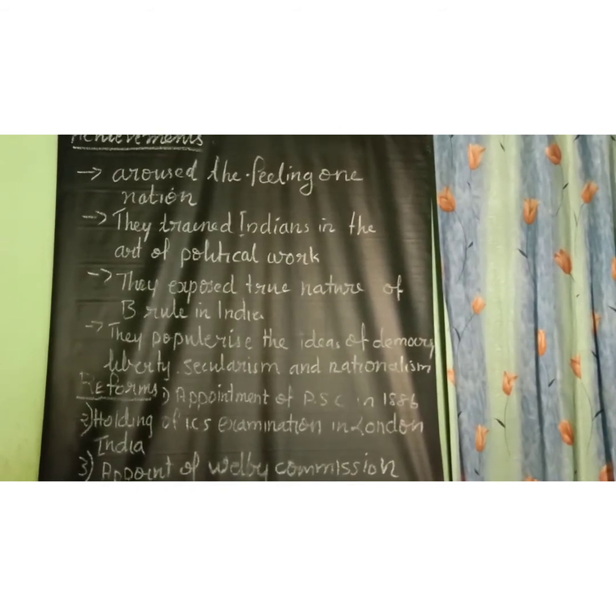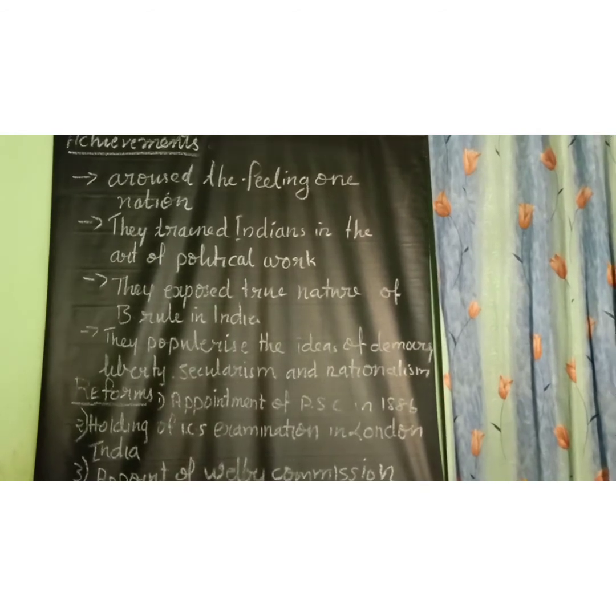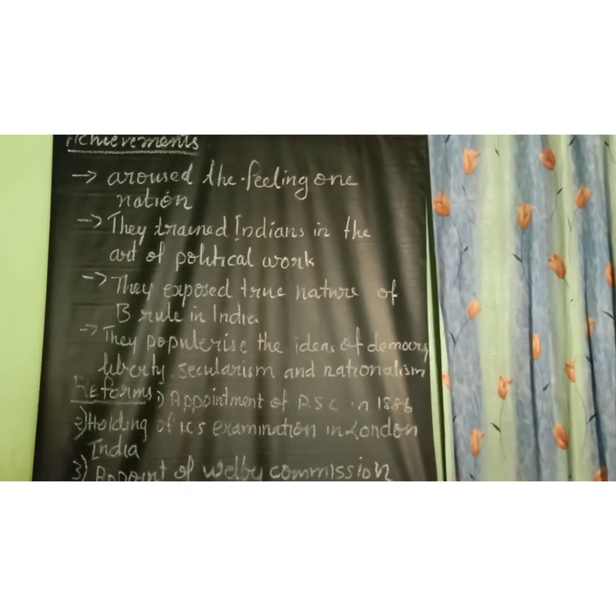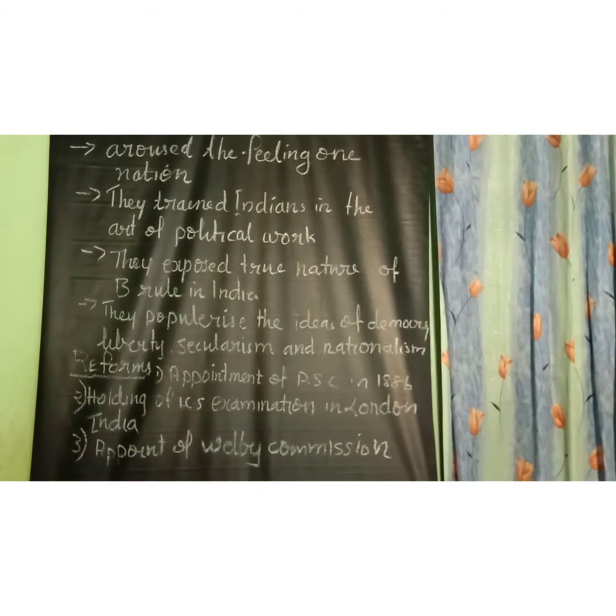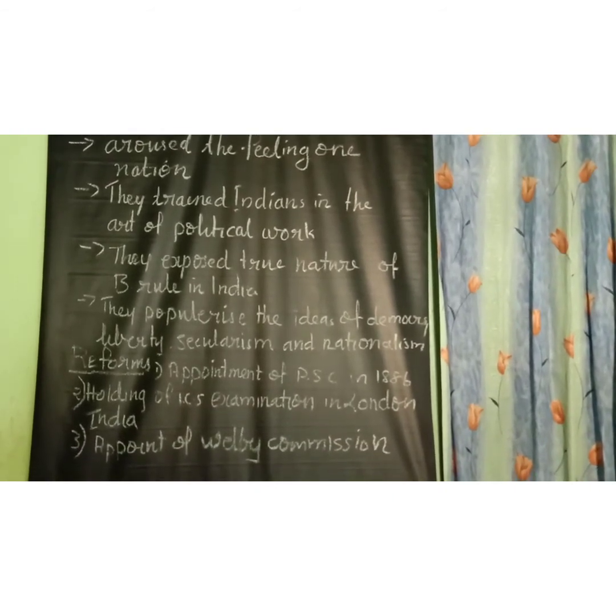Then economic demands: reduction of land revenue, protection of peasants from unjust landlords, reduction of army expenditure, inquiry into India's growing poverty and famines. Then availability of cheap credit to peasants through agriculture banks, development of banking, irrigation, health and medicinal facility, industrial growth through trade protection, abolition of salt tax and sugar duty.